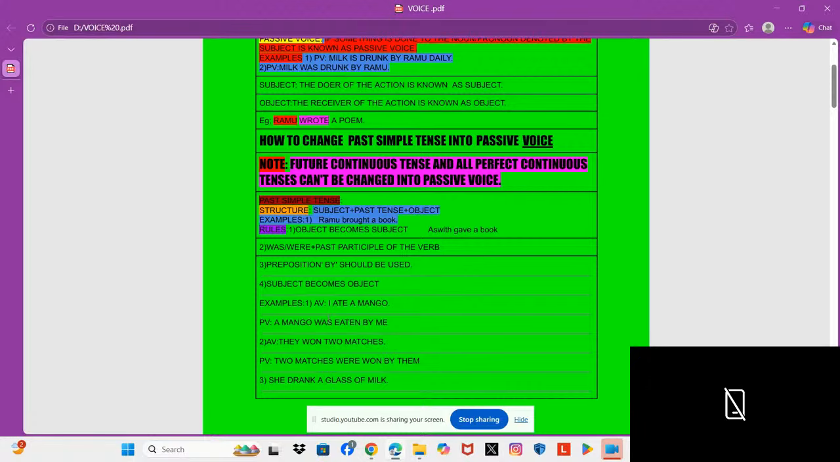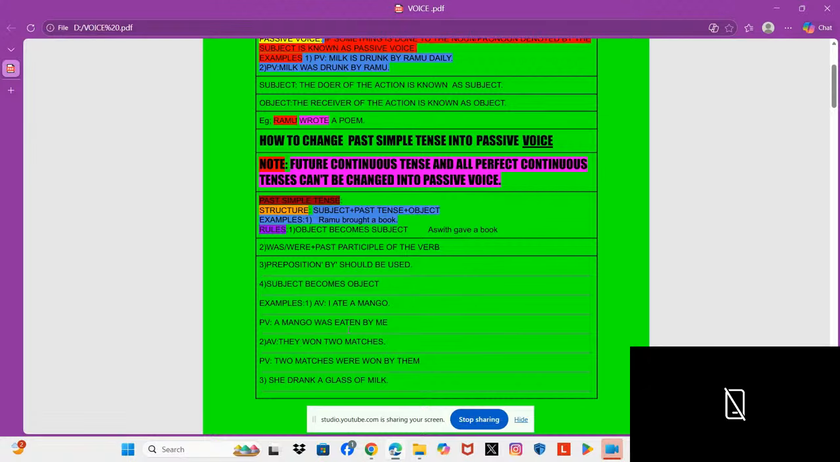Rule 2: was or were plus past participle of the verb. Here what should we use? Was or were. If the subject is singular, we use was. If the subject is plural, we use were. A mango, singular or plural? No doubt, it's singular. That's why we use was. Next, the past participle of the verb. What is the past participle of ate? It's eaten. Next, third rule, preposition by should be used. Next, fourth rule, subject becomes object. What is the subject in this sentence? I. I becomes me. So this is the way of changing active voice to passive voice by applying the rules.